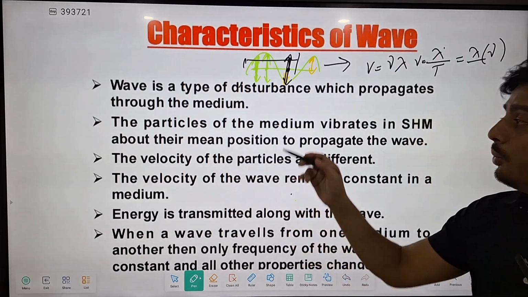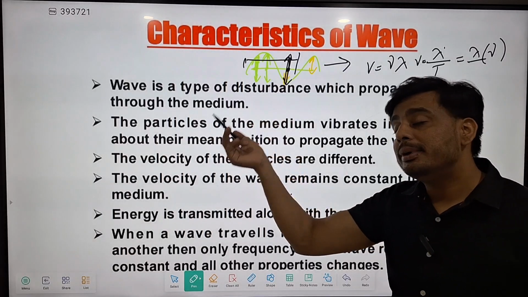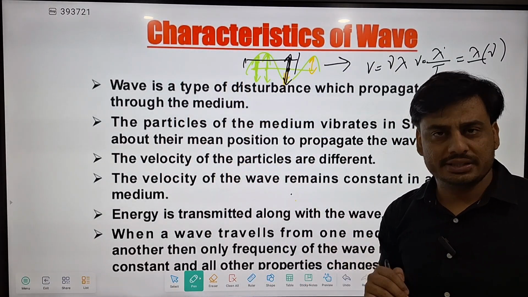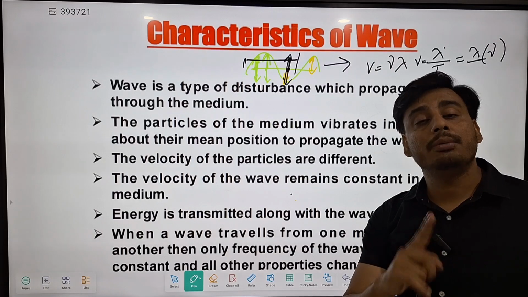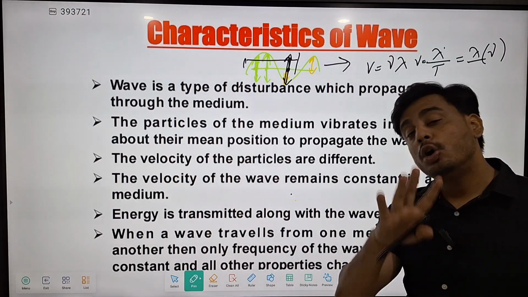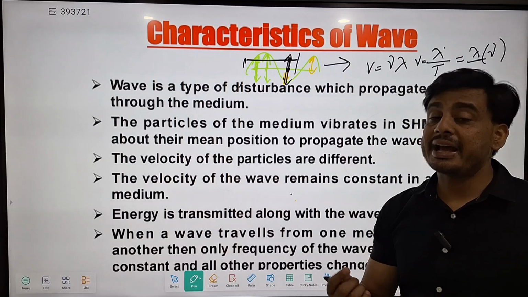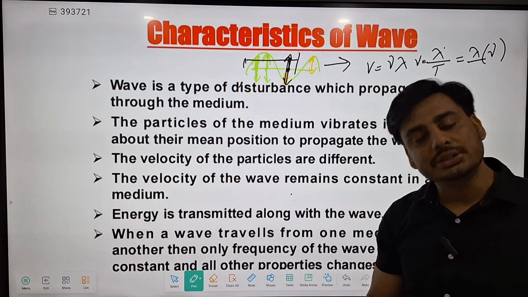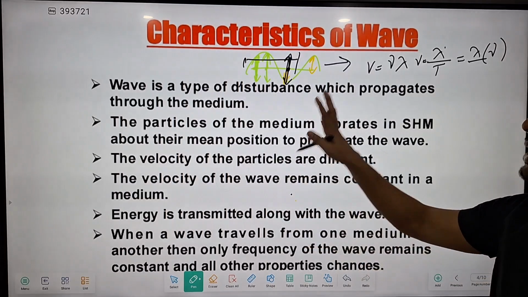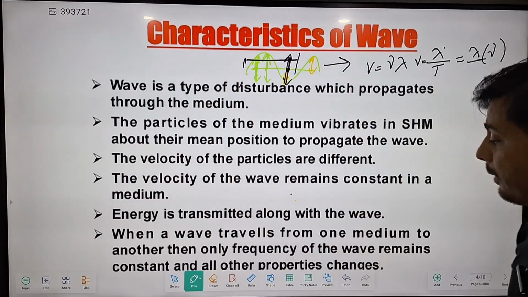Again, you can see whenever a wave travels from one medium to another medium, if two different mediums are there, air and water, and a wave is traveling from air to water, or water to air, then you can observe all the properties of the wave change except a single property, which is known as its frequency. So these are the characteristics of a wave.